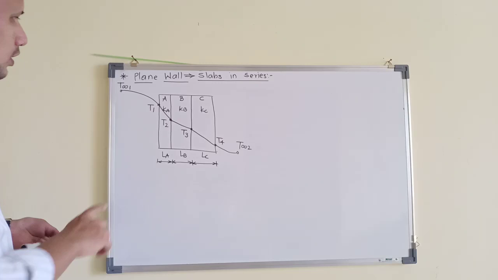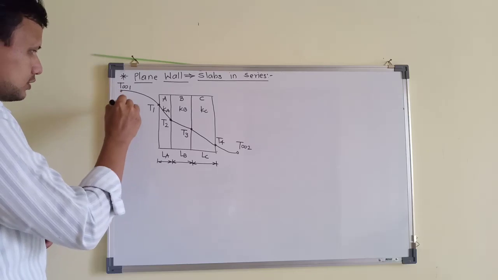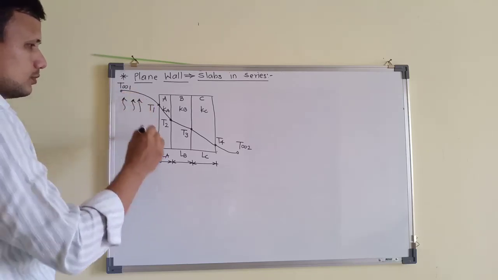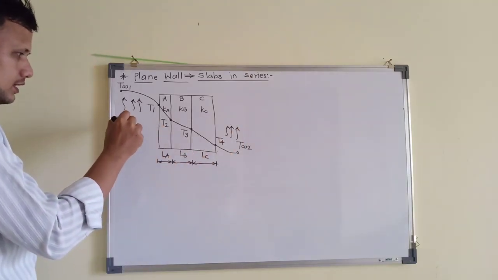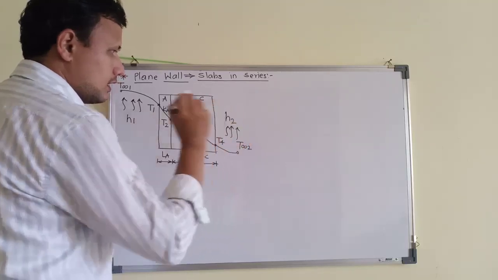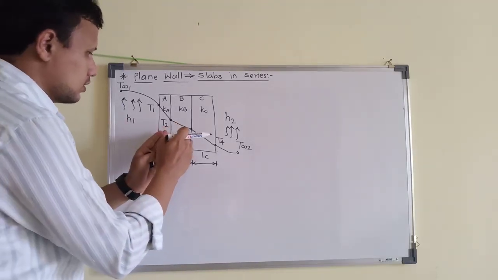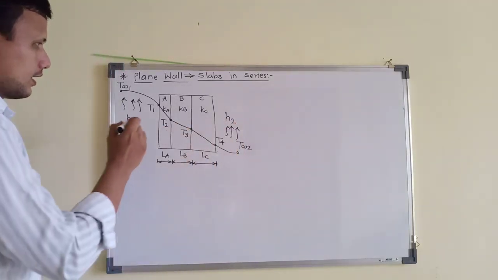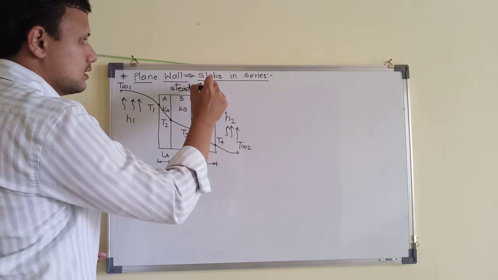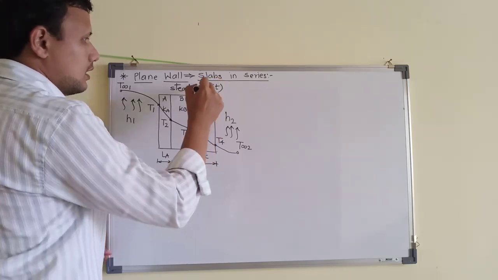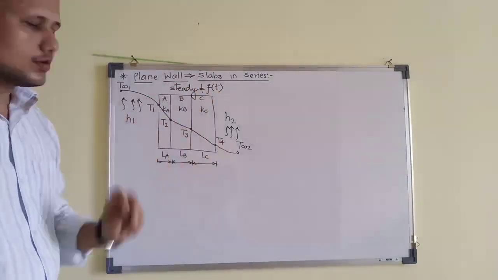Because there is this fluid and there is motion of the fluid, we will show the motion of the fluid. There may be some motion of the fluid inside as well as outside. So there will be heat transfer coefficient H1 and heat transfer coefficient H2. Heat is being transferred by convection, conduction, conduction, conduction and again convection. And remember, this is again a steady state heat transfer, which means the quantity of heat transfer does not change with time. With time, it remains constant.